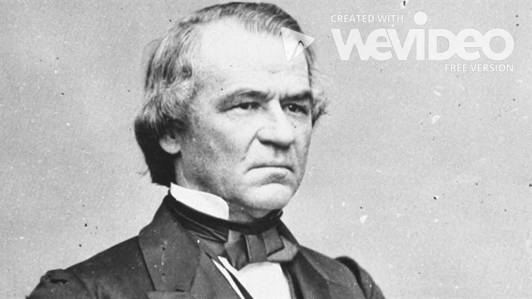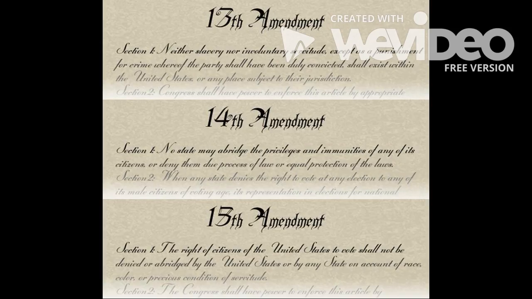How was it different from Lincoln's? They were quite similar, with Johnson's plan adding the ratification of the 13th Amendment, repudiating Confederate debts, and repealing the cession. Then what was Congress's plan for Reconstruction?